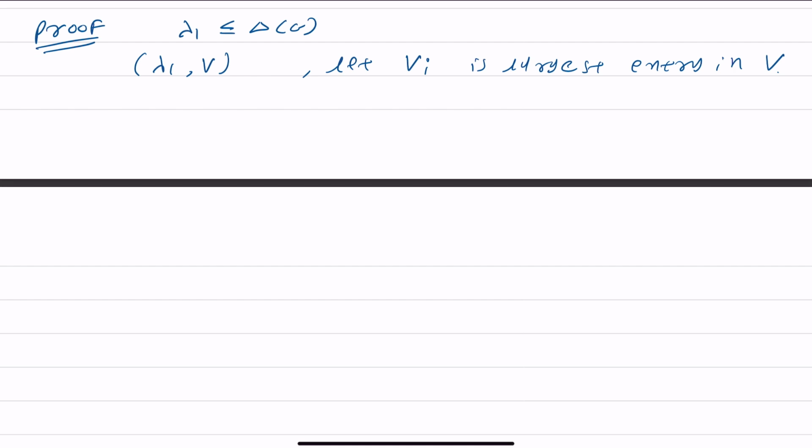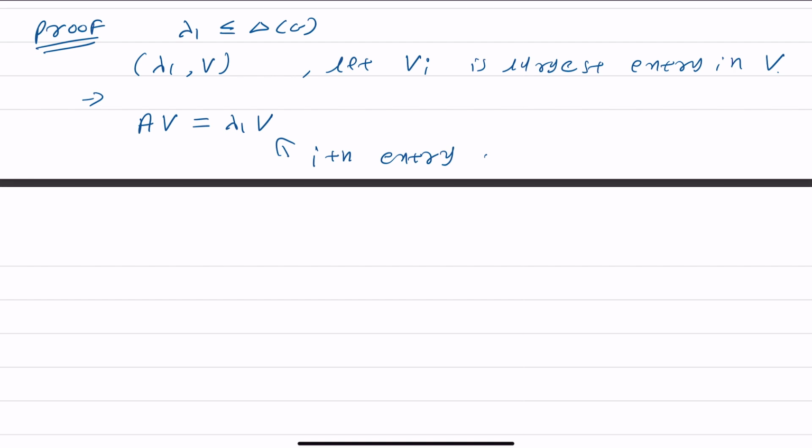With this setup, we can write Av equals lambda 1 times v. Now consider the ith entry of both sides.